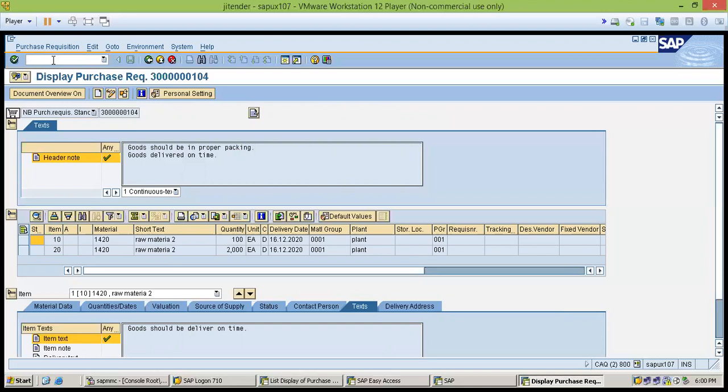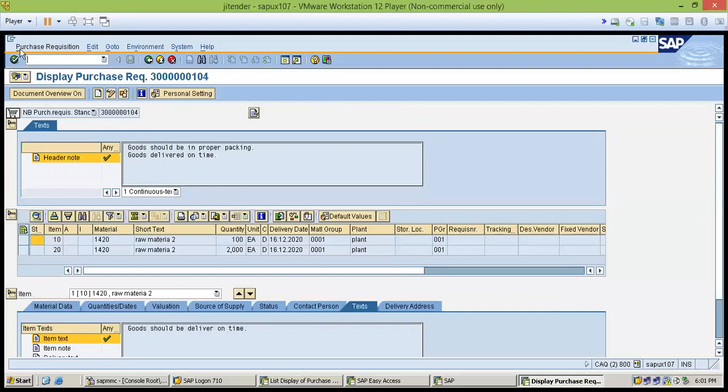Indirect material is, like, gloves, hand gloves, some cutting fluids, oil, which we use in the warehouse or in the manufacturing plant. Such material is used in manufacturing, but it is not going to be delivered to the customer; that is indirect material. Also there are services, which we call direct services or indirect.